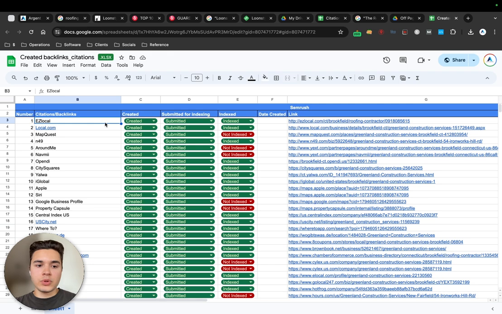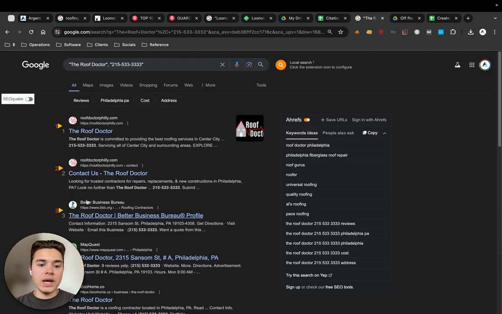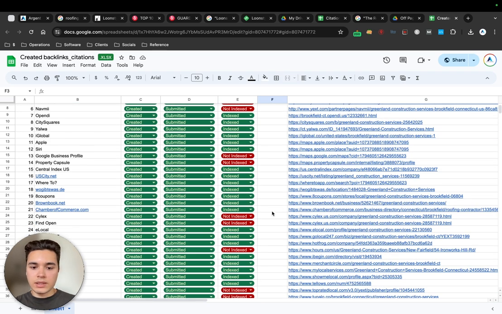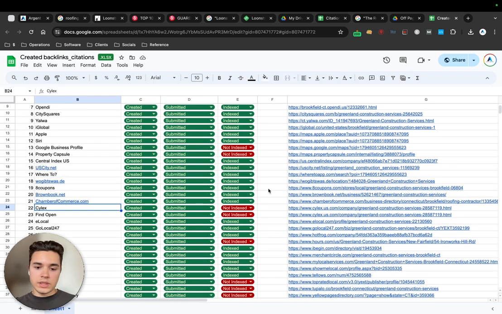And the first step is really just building out those citations. But after that, you want to try to get them indexed. What that means is actually have them show up in the search results. If they're not indexed, it doesn't matter if you build them out. They're not showing up here, so Google doesn't care about it. So there's a lot of ways to try to get things indexed. It's extremely complex. I'm not going to go into it, but here as an example, we've been working with this client for quite a while, and we got most of their citations indexed. There's still some that aren't, but that's just the way it is. Some of them are just not going to be indexed.